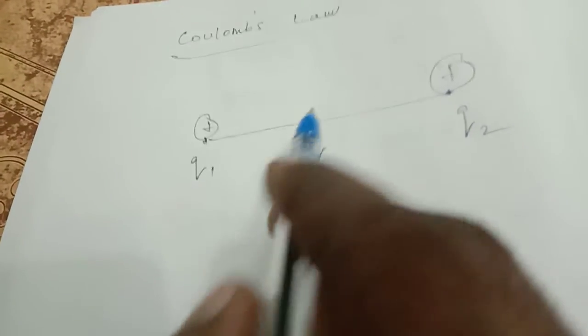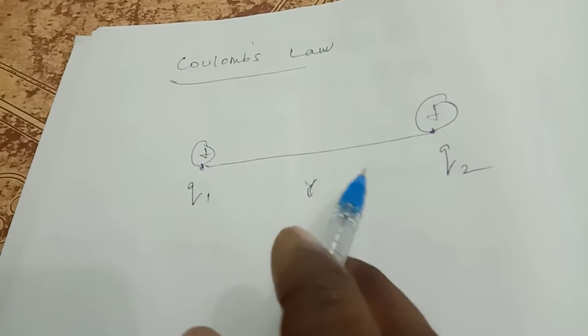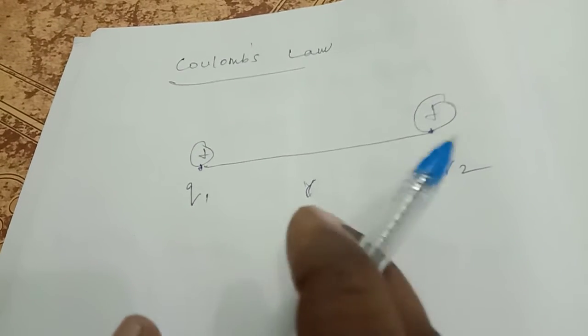In Coulomb's law, the force between two charged bodies was studied by Coulomb in 1786.